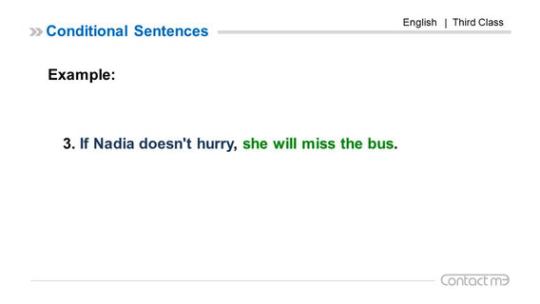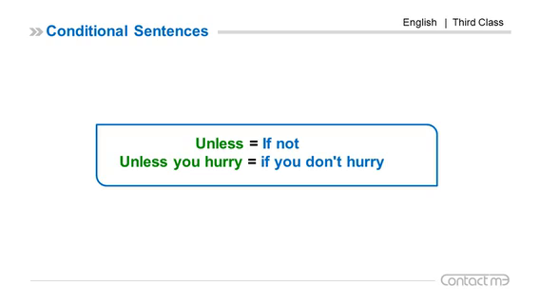Example number 3. If Nadia doesn't hurry, she will miss the bus. If clause, present simple, negative sentence. We use does because we have the pronoun Nadia. She will miss the bus, will miss future. If clause, present simple, negative, main clause, future simple. Unless means if not. Unless you hurry is the same as if you do not hurry. Unless you go is the same as if you do not go.